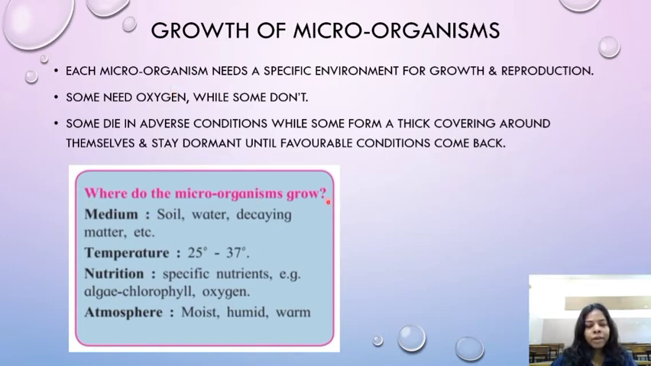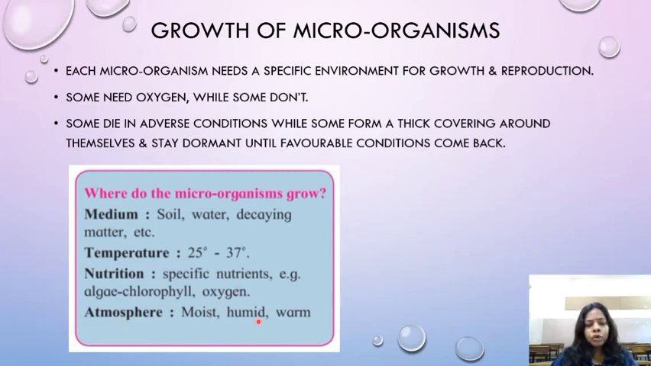Where do the microorganisms grow? They grow in soil, water, decaying matter, etc. Anywhere they grow. Temperature, the optimum temperature. A good temperature range for the healthy growth of microorganisms is 25 to 37 degrees Celsius, just like ours, children, just like us. Nutrition, they require specific nutrients. Example, algae requires chlorophyll and oxygen.